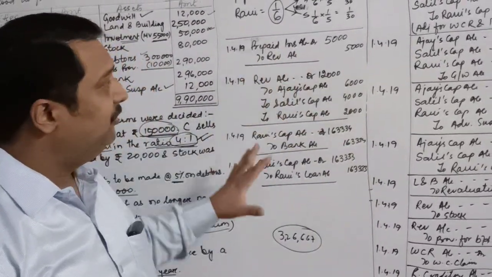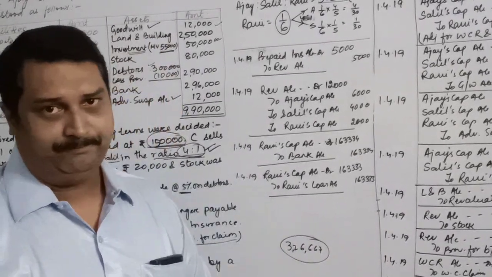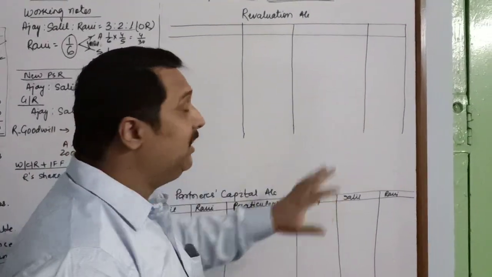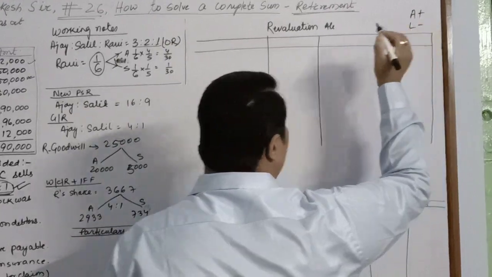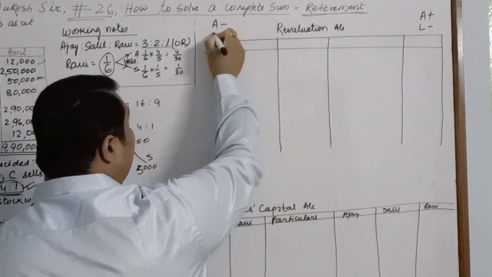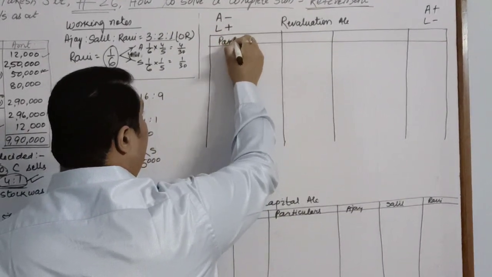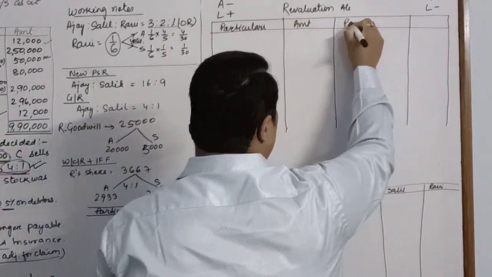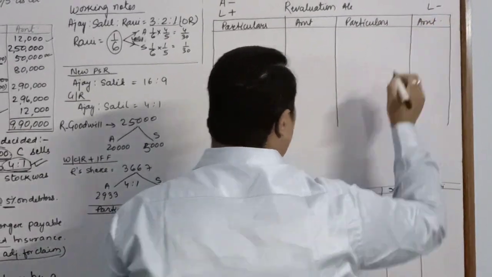So this was all about the journal entry. Now we'll prepare the ledger accounts and see how to solve the sum. Now this is the format of the revaluation account. Children, as you know, on the credit side we write increases in the value of assets and decreases in the value of liabilities, and decreases in the value of assets and increases in the value of liabilities are written on the debit side. Now we will start preparing the ledger directly, and we'll see the adjustments and prepare ledger accounts.